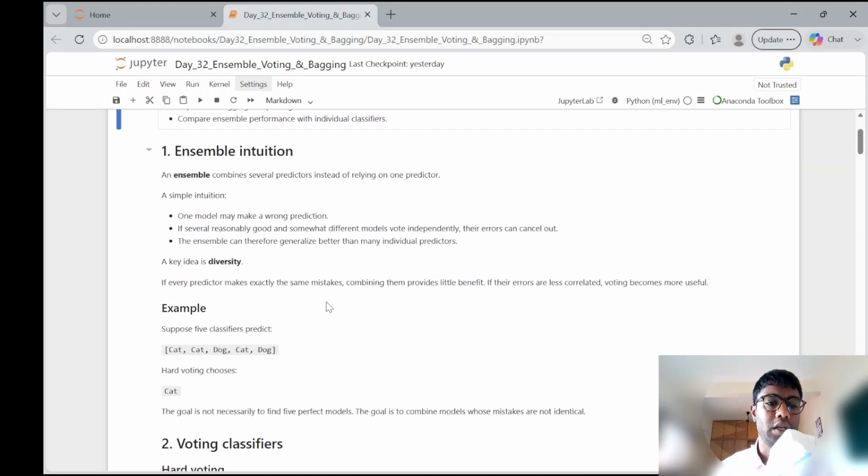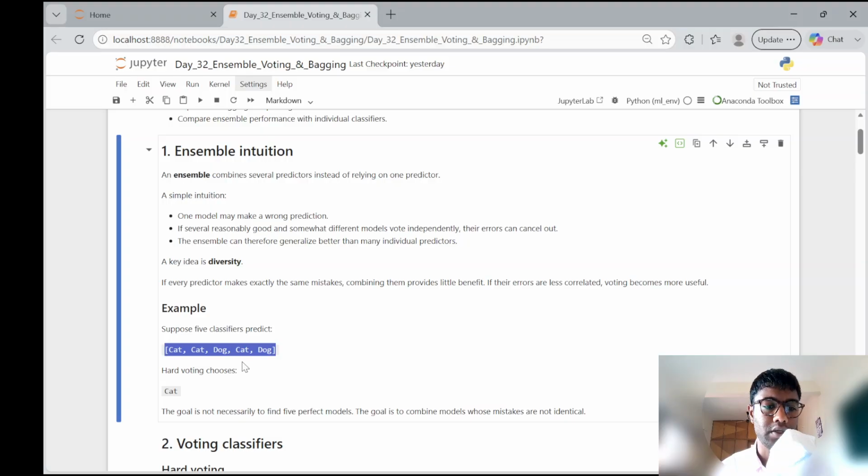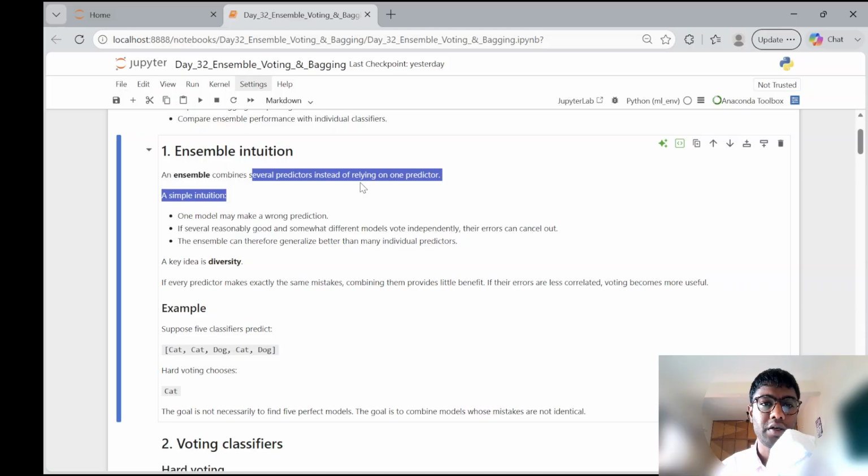So we have looked at many different machine learning models. With Ensemble, we use all of the machine learning models and take hard or soft voting to get the final result. Like, let's say we have five different predictors which predict a class of either cat or dog. We get this result with those individual predictors, and we see cat being the highest voted one, so we say it's cat. So this is one of the examples of hard voting, but we will understand what hard voting is also. So there will be several predictors instead of relying on one. That's the key concept here.